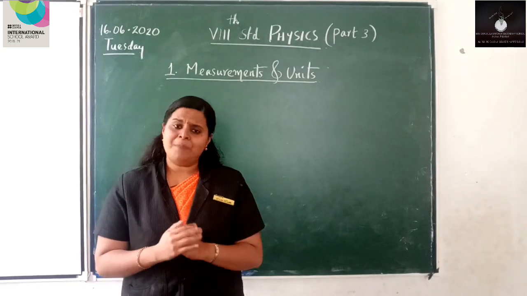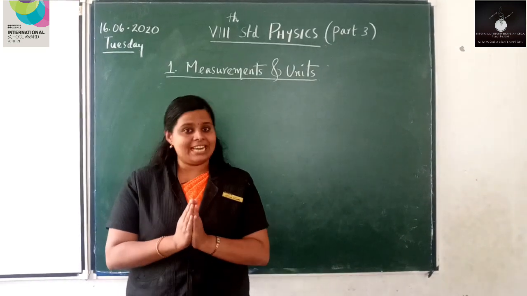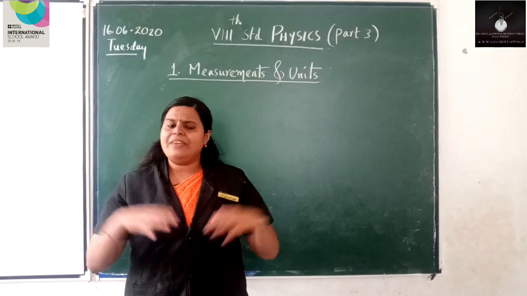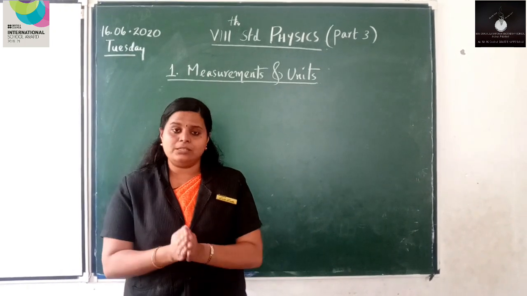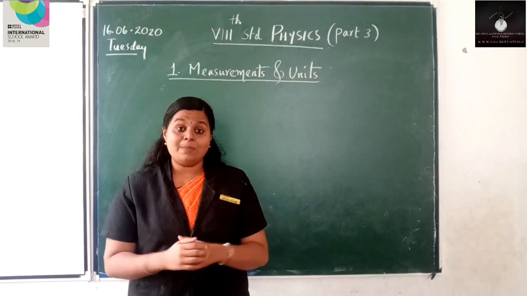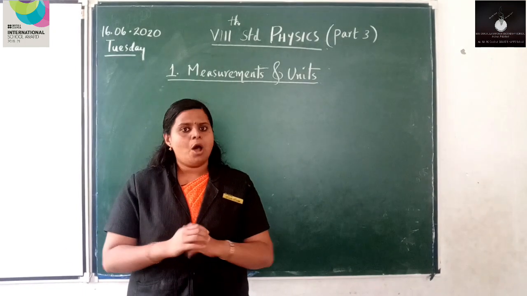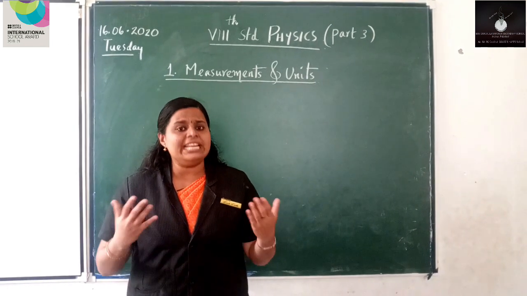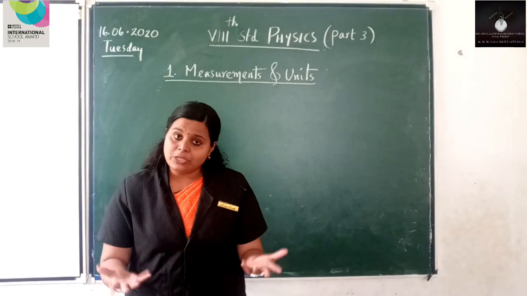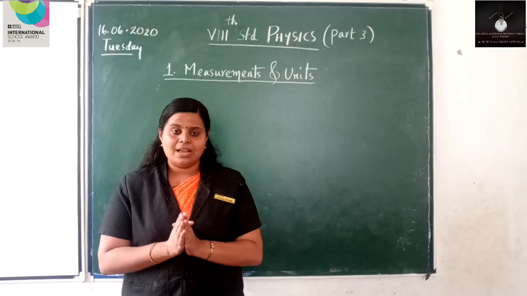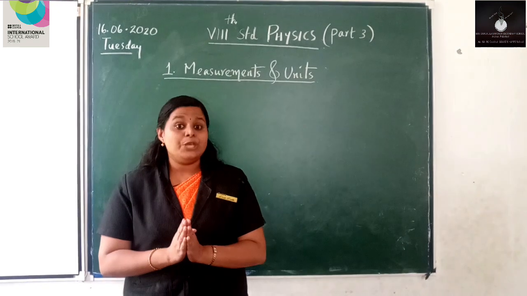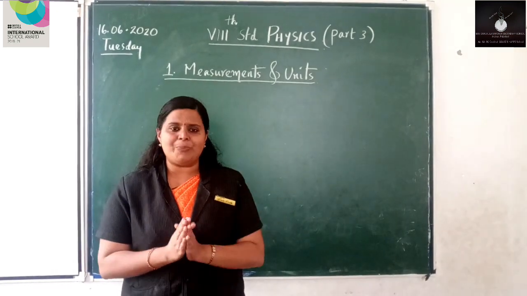Can you recall the points which we have discussed in our previous classes? We were dealing with the chapter measurements and units. We discussed some examples of measurements and units, then length and its different units. Also we learned to measure certain lengths such as the thickness of a paper, length of a curved line, diameter of a sphere. In this class we are going to deal with units of length once again.